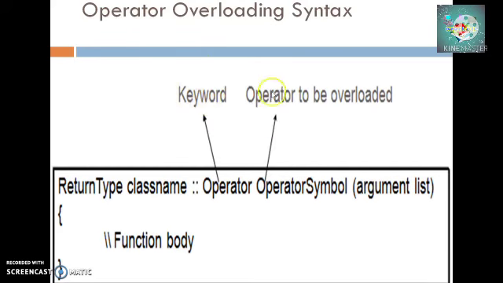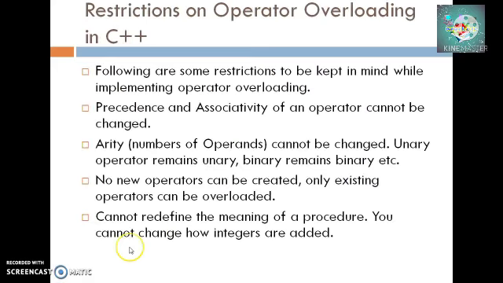Here is the syntax of operator overloading. This is the return type. This is the name of the class, followed by the scope resolution operator. Operator is a keyword. Next is the operator symbol. Operator symbol means the operator that you want to overload. It may be plus, like addition, it may be subtraction, it may be multiplication. It is the operator that we want to overload. Next is the argument list, which means the parameters that we want to pass. Here is the body of the function.